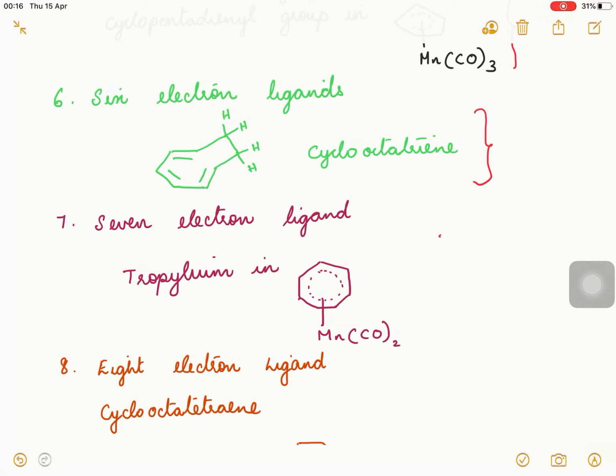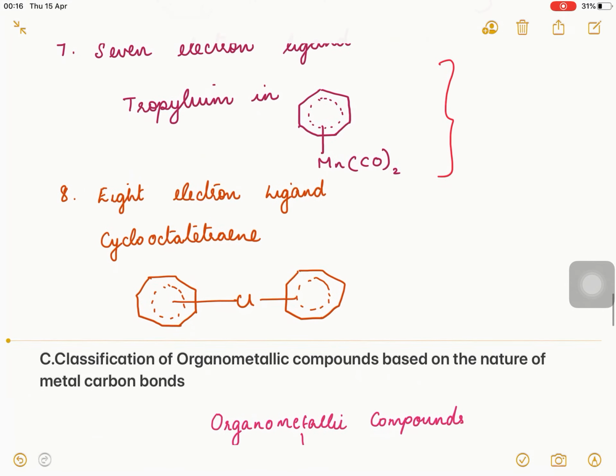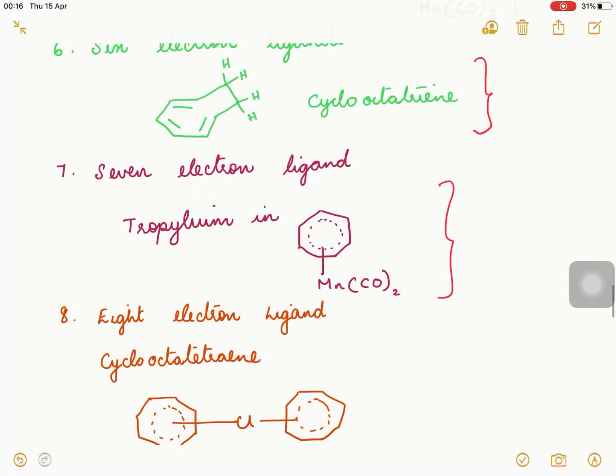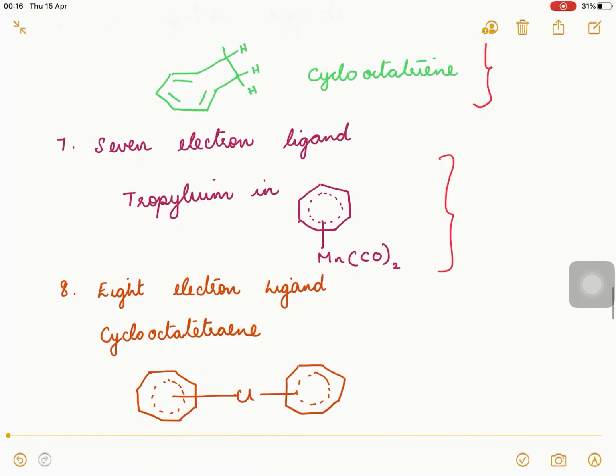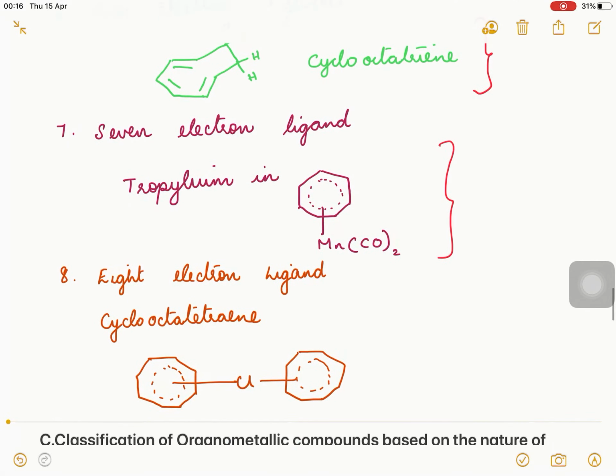The tropylium ion can act as a 7 electron ligand in this complex. And the next one is the 8 electron ligand, which is cyclooctatetraene.